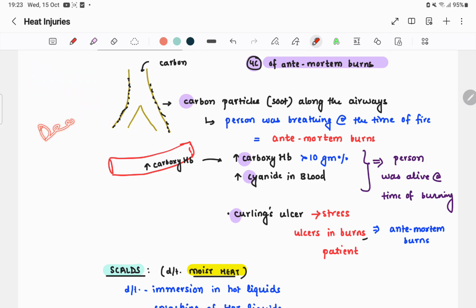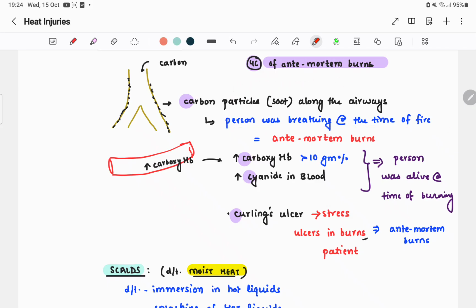If a dead person is there, how will soot particles reach his airways? He can't take in the fumes. So if carbon particles or soot are along the airways, then the person was alive. So it's an antemortem burn. The person was breathing at the time of fire.